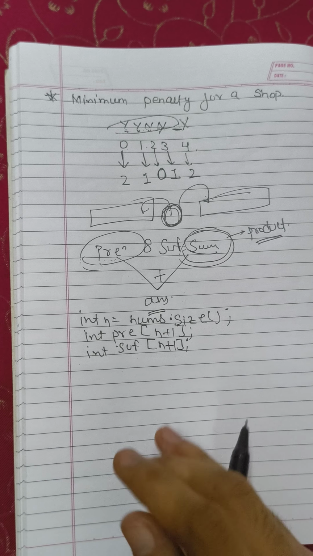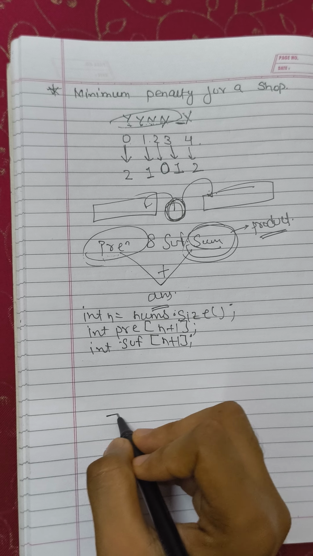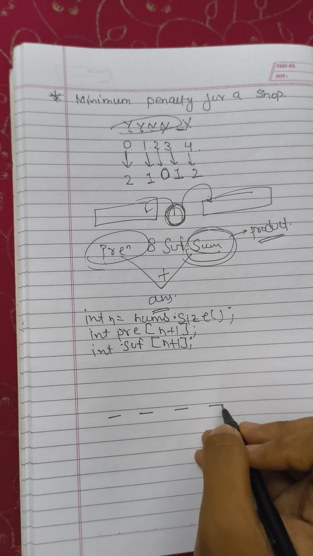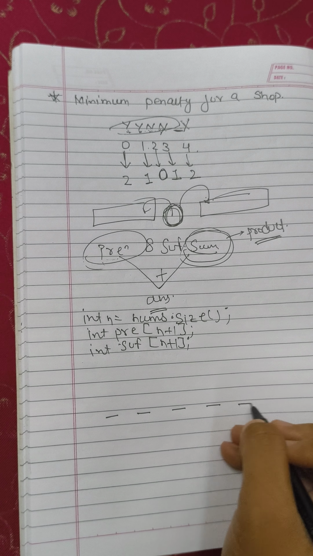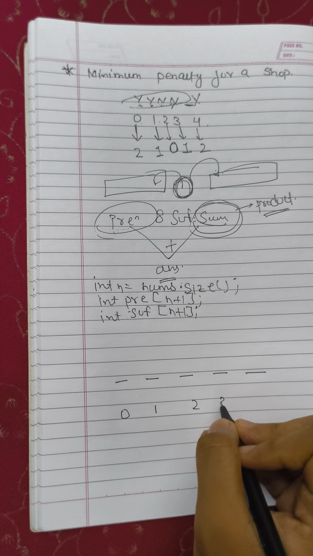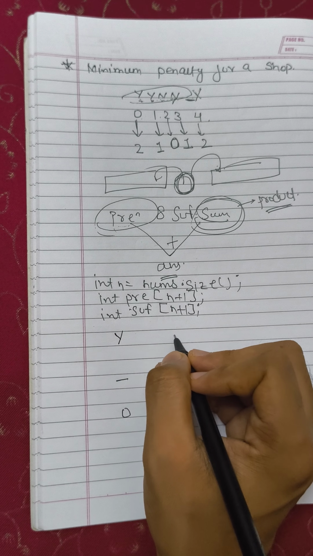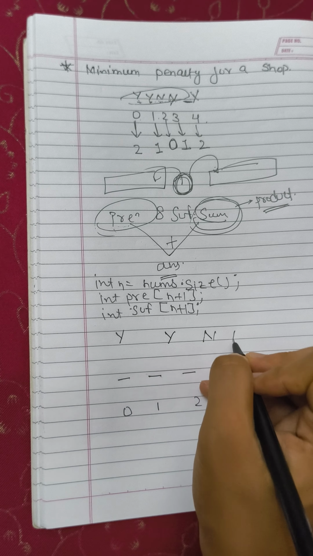Now let me see for the prefix one. For the prefix, my size will be 5: 0th index, first index, second index, third index, and fourth index. And let me take these values here: y, y, n, y, n.